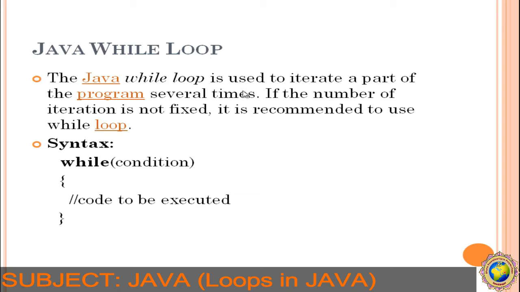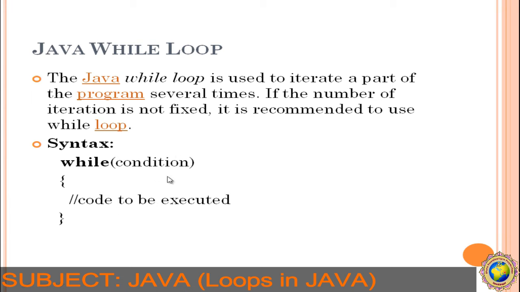While loop is used to iterate a part of the program several times. As we know, if we don't know how many times the loop is going to run, then we have to use the while loop. The syntax of the while loop is: while condition, then the block of code is executed.